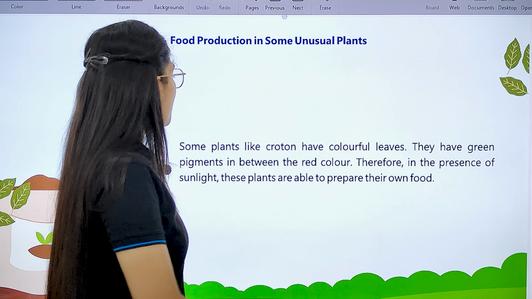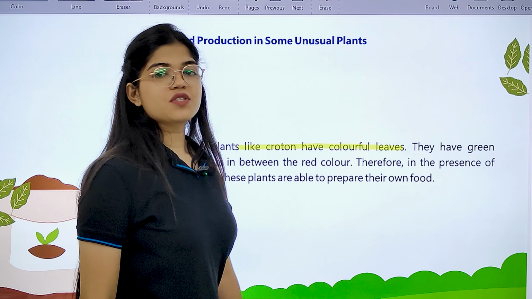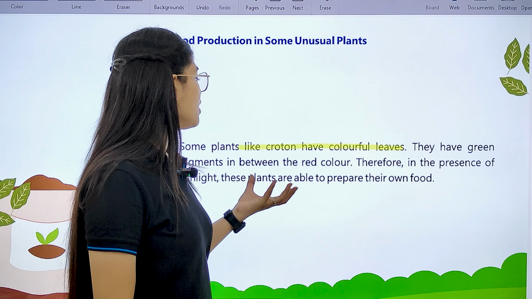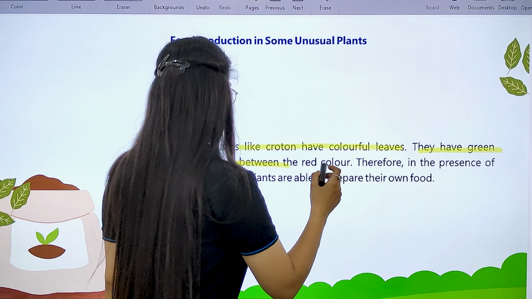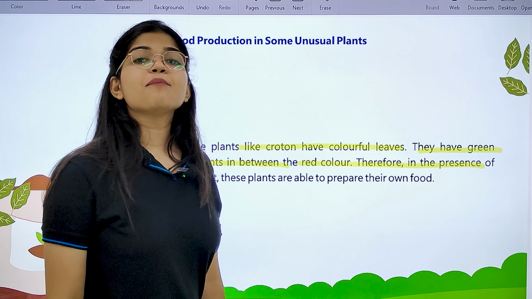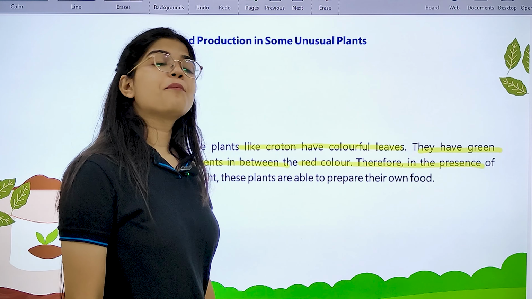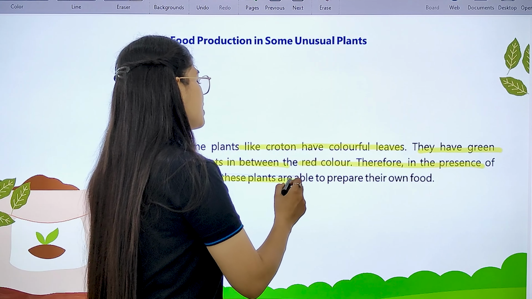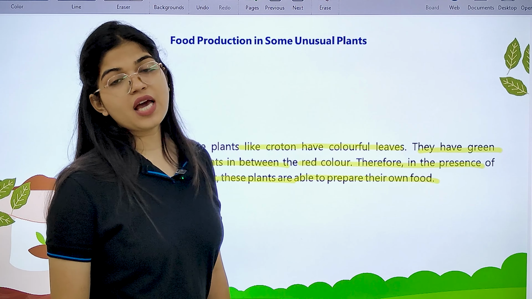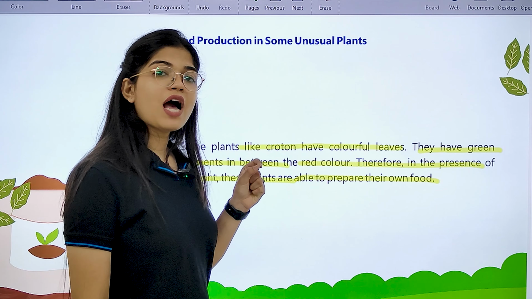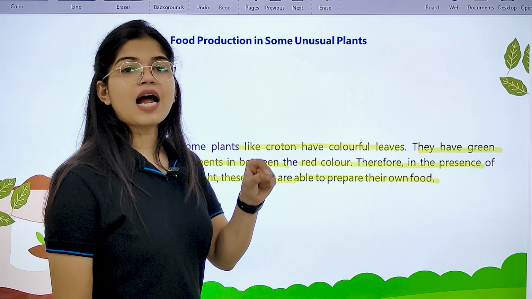Now, some plants like croton have colorful leaves. So now there is another type of plant named croton which has colorful leaves. Okay, they also have green pigments in between the red color. That means they do contain chlorophyll, and because they contain chlorophyll, in the presence of sunlight these plants can also prepare their own food. Instead, they have red color on their surface. Still, they do have chlorophyll, or green pigment, beneath that red color.